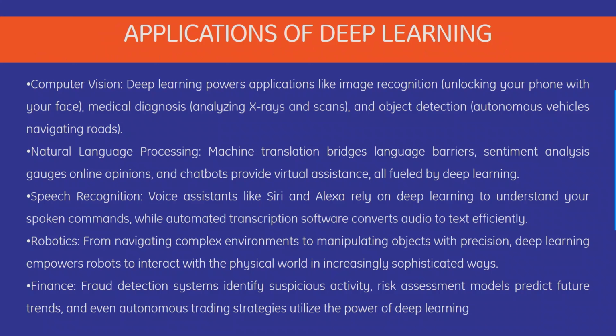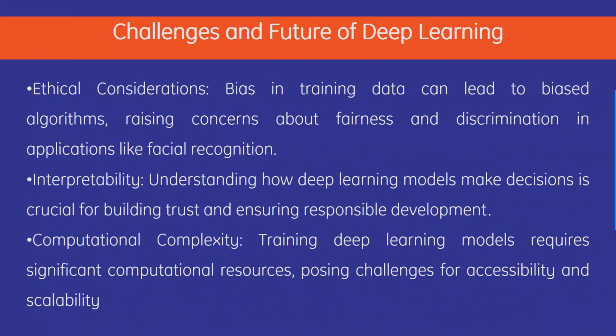Then we have robotics, from navigation of complex environments to manipulation of objects with precision. Deep learning empowers robots to interact with the physical world in increasingly sophisticated ways. Then we have finance, which is fraud detection systems identifying suspicious activity, risk assessment, models predicting future trends, and even autonomous trading strategies utilize the power of deep learning.